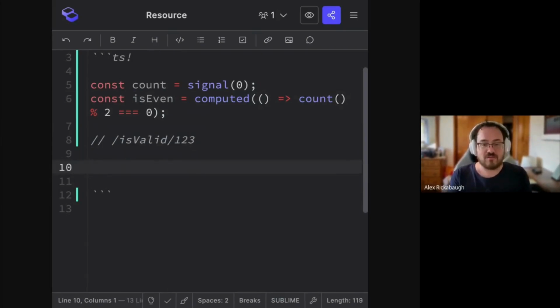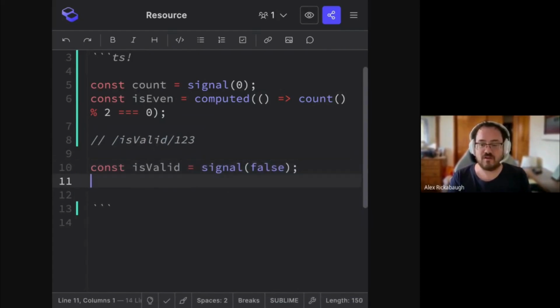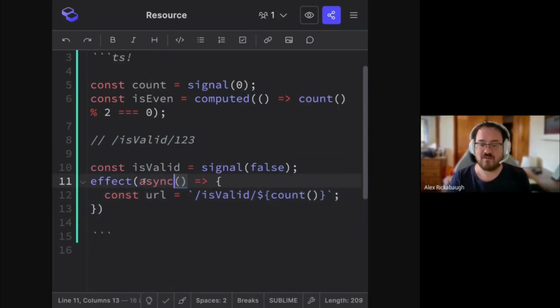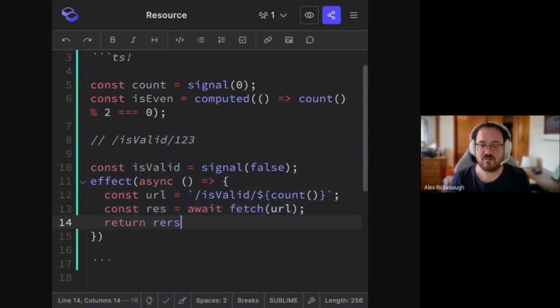And we could do this traditionally with a signal that starts as false, and then we write an effect that says, well, my URL is valid and the current count. So now we're reactive to the current count. We can make this an async method. We can say result is await fetch the URL and return result JSON, and then await that as well. Or wait, we can't return it. We have to isValid.set.